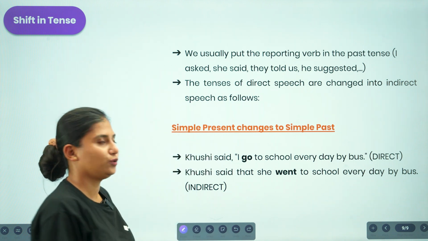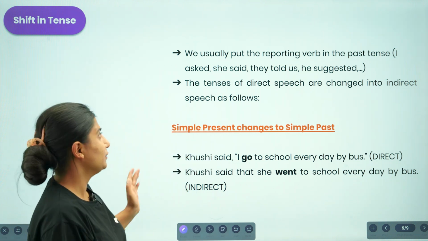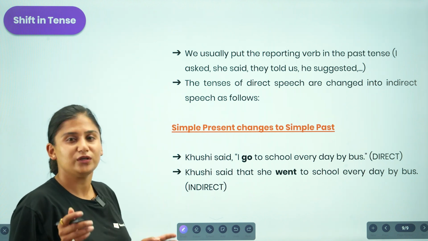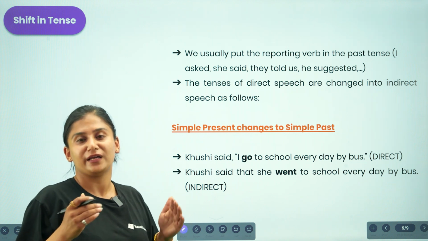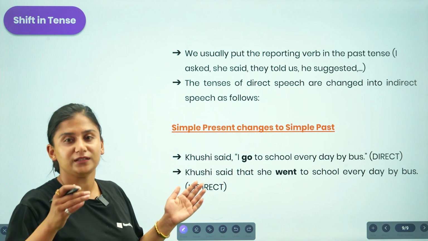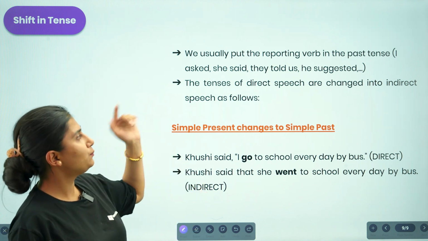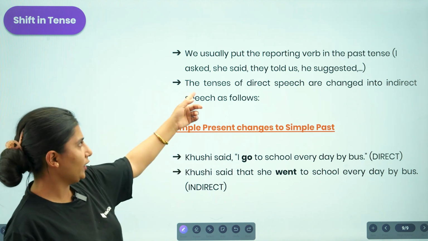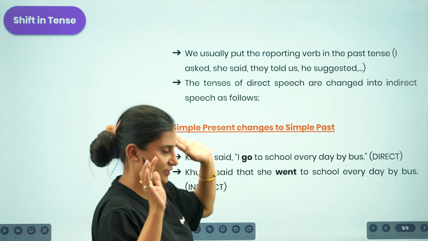As we already talked about the changes in person, let us talk about the change in tense as well. We usually put the reporting verb in the past tense because we are reporting the idea or information that was said by you or somebody else previously. So we are reporting something that has already happened in the past. So we may put "I asked" or "she said", "they told us" or "he suggested".